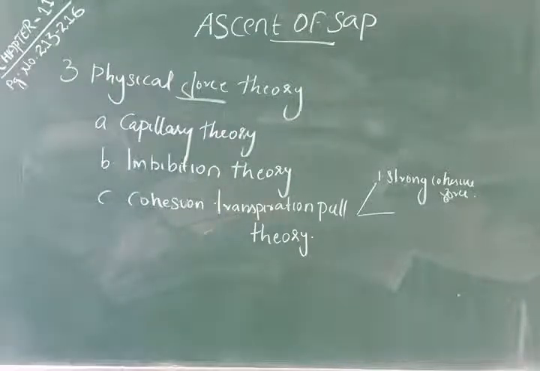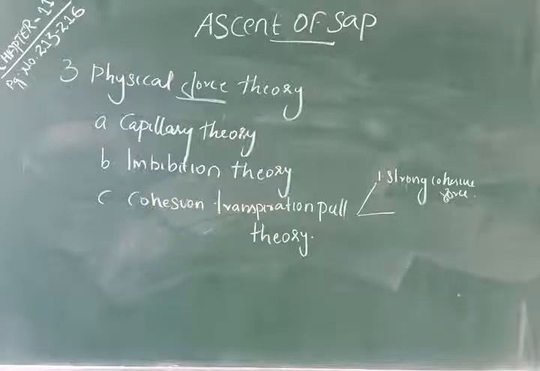When water molecules have this strong mutual force of attraction, those attractions are called cohesive force, due to which they can't be easily separated from one another. Water molecules also have attraction with the wall of xylem elements, and such force of attraction is adhesion.